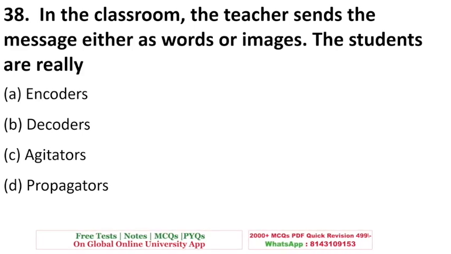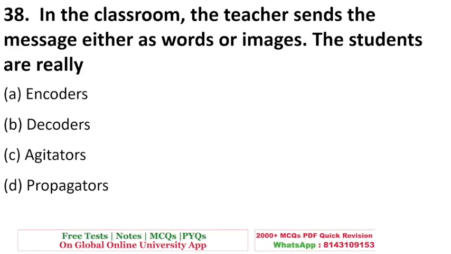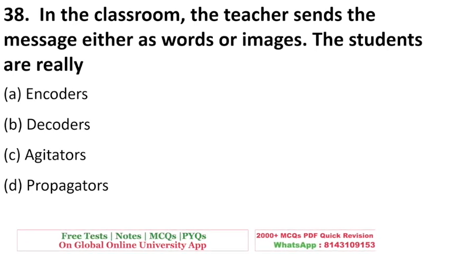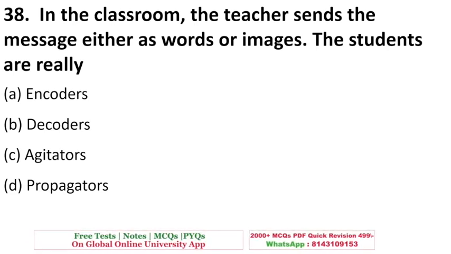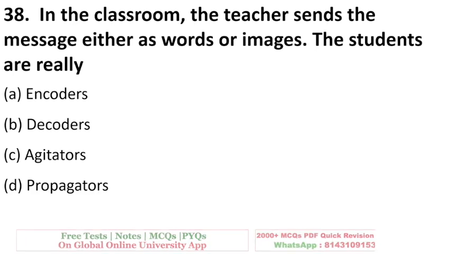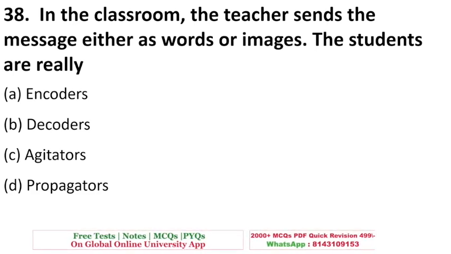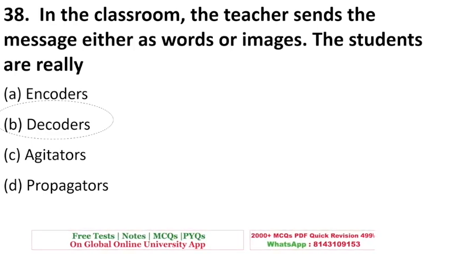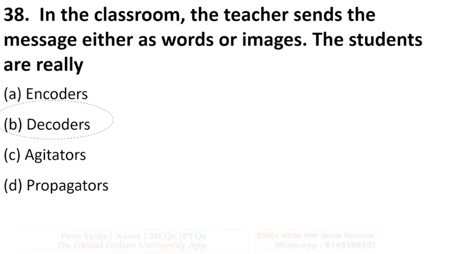In the classroom, the teacher sends the message either as words or images. The students are really encoders, decoders, agitators, or propagators. So the students are decoders because their task is to understand what the teacher is trying to say. That is why B is the answer.